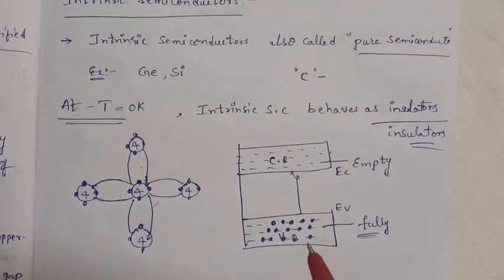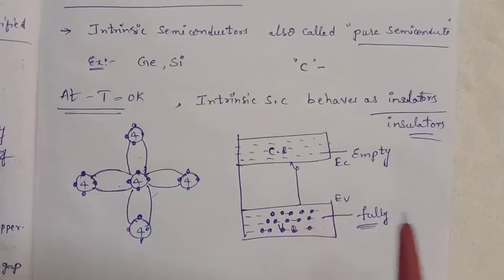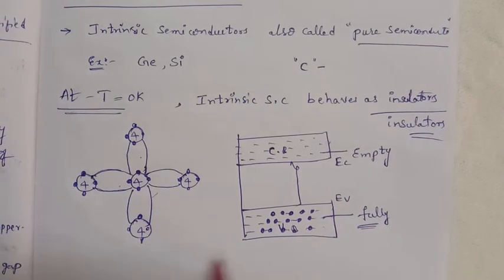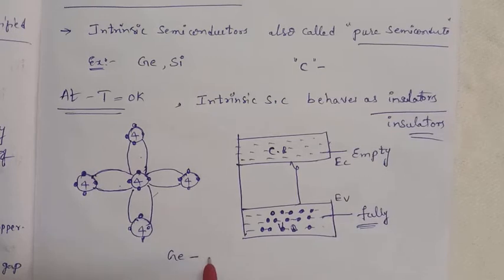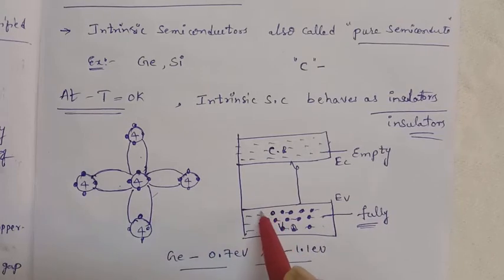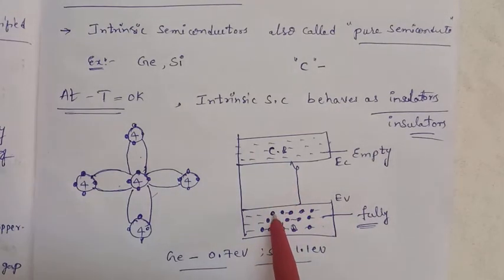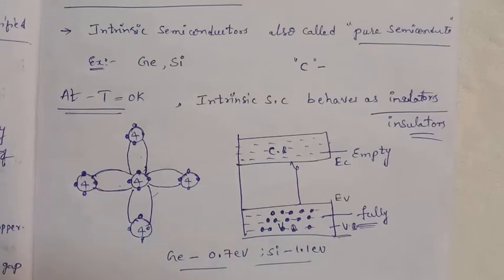If you supply energy, in the case of germanium you have to give around 0.7 electron volts, and in the case of silicon you have to give 1.1 electron volts. Then electrons jump to the conduction band. So in the conduction band one free electron is formed, and at that time one vacancy is created in the valency band.